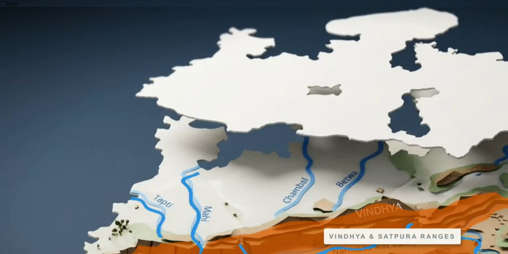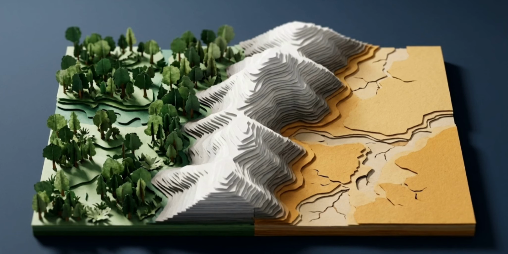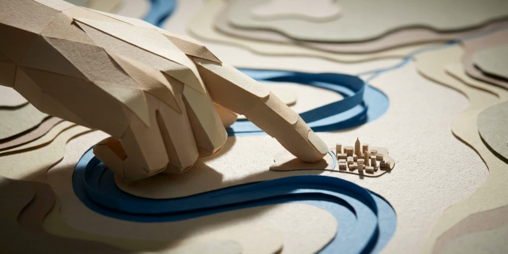Conversely, the slopes to the north send the Chambal, Betwa, and Son rivers flowing northward and eastward into the Ganga-Yamuna system. These physical elevations and river basins dictate microclimates and ancient trade routes. When you know where the water flows, geographical MCQs become a matter of logic rather than memory.